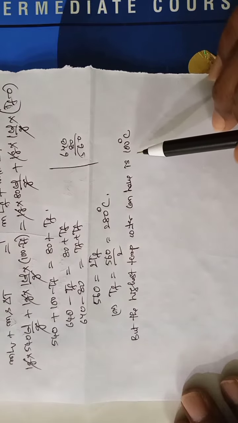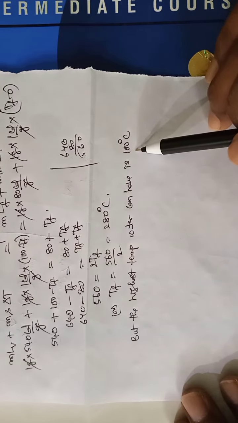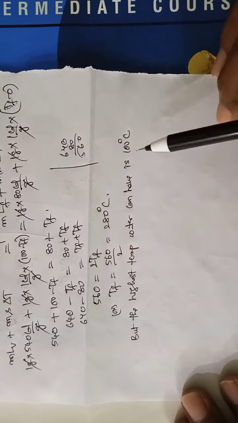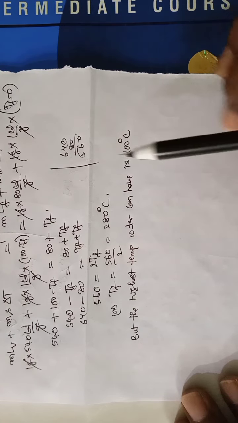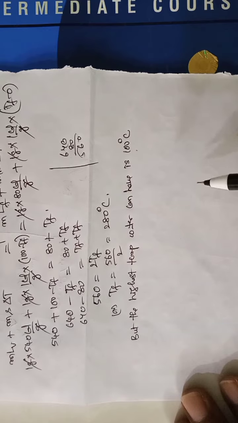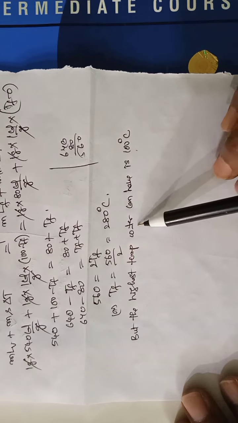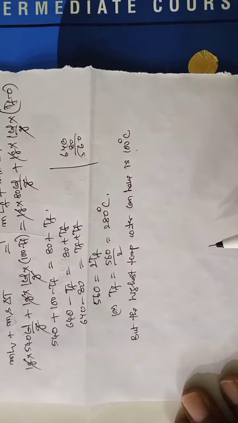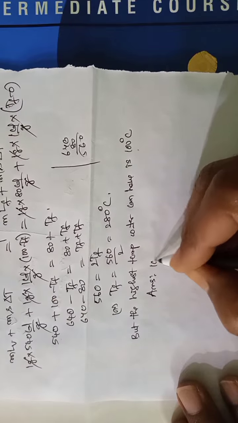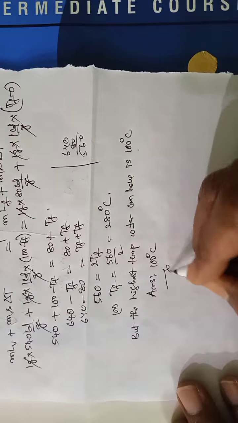So of course it goes beyond 100 degrees when atmospheric pressure increases, but that is a different thing. But here the problem is under normal atmospheric pressure. Therefore the water temperature cannot be more than 100 degrees centigrade. Therefore the answer is 100 degrees centigrade.